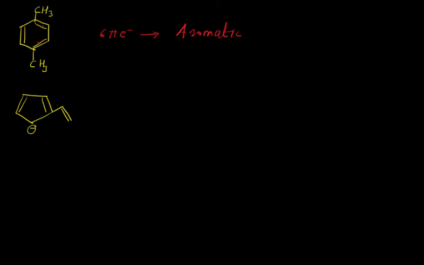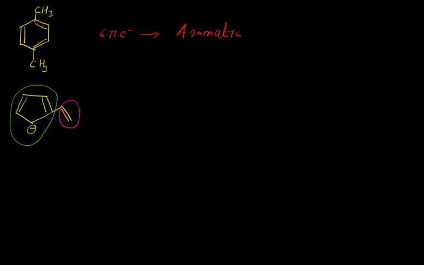The interesting part in this structure is that we have one double bond present in the substituent, so it contains 2 pi electrons. When we are talking about the aromaticity of this compound, we have to bother about the pi electrons present in the ring, and not about the pi electrons present outside the ring or in the substituent.